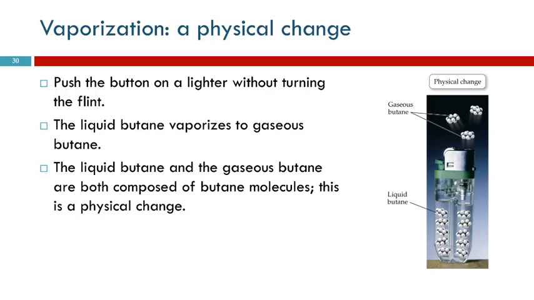So here we have an illustration of a lighter. It's got liquid butane in it. So these are little butane molecules. In the liquid, they are very close together, but they're shifting around, moving around. It's a liquid. When we flick this, but we don't actually get a spark and get it to light, and we just hold it open, the liquid butane will evaporate and become gaseous butane, and it will escape from the lighter. If you just hold it like that long enough, all your butane's gone, the lighter's not going to work anymore.